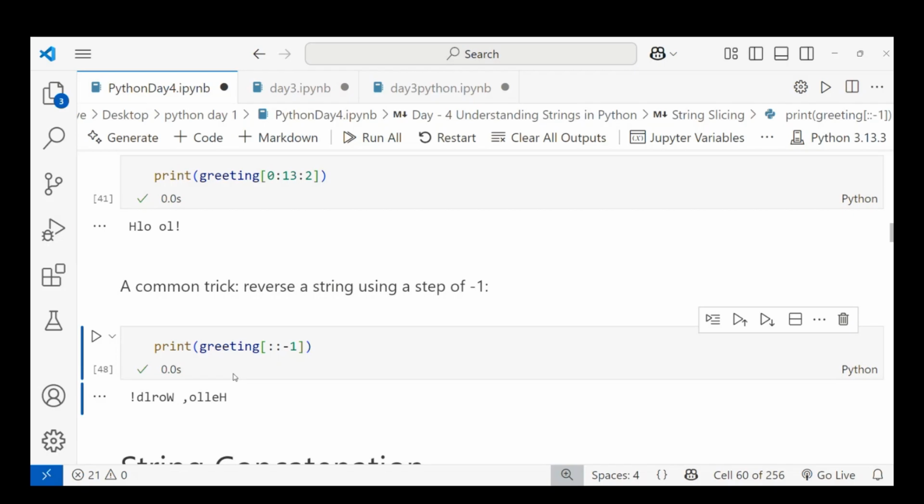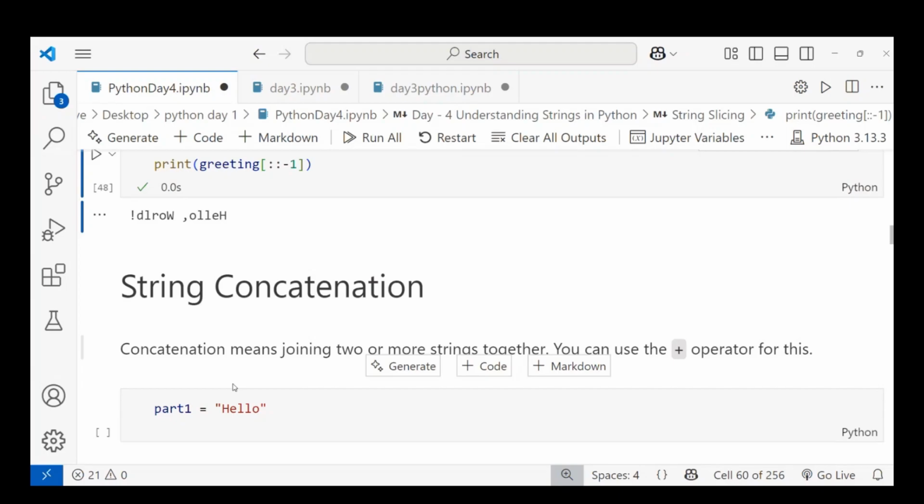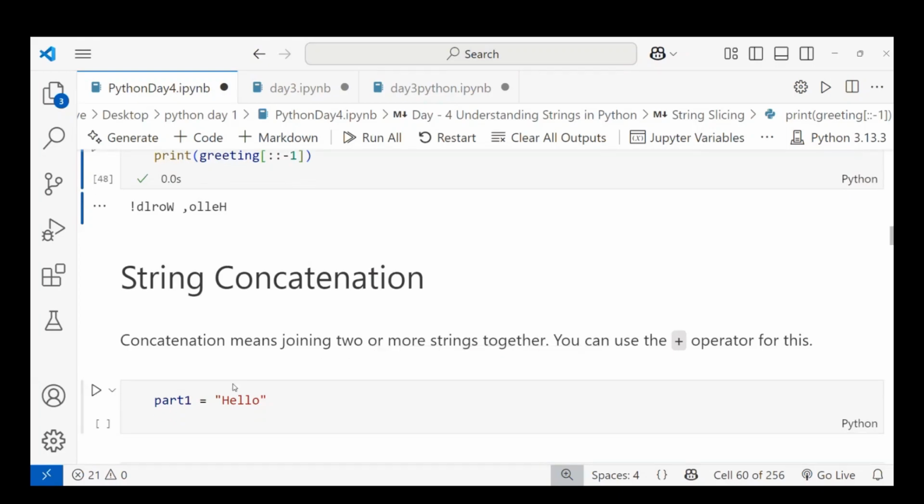String concatenation is nothing but adding two words or two lines, adding two strings. Concatenation is joining two or more strings together using the plus operator. In mathematics, the plus operator is used for addition, right? In Python, when you handle strings enclosed in single or double quotes, using the plus acts as concatenation. Let's see an example.